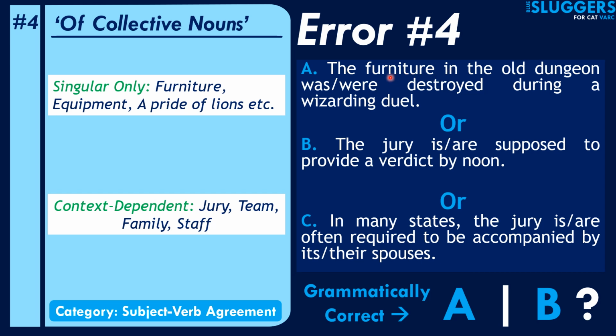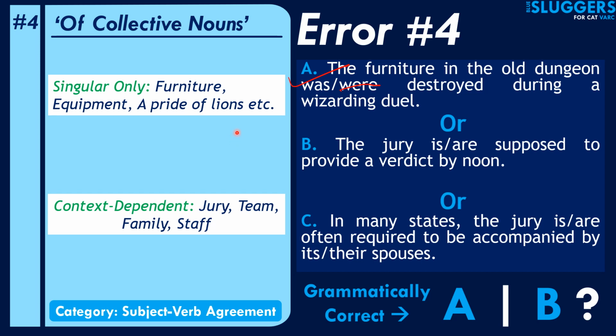So you can never say that the furniture in the old dungeon were destroyed during a wizarding duel. You always say the furniture in the old dungeon was destroyed. So were will be the incorrect form, was will be the correct form. You can have the plural of chair as chairs, and the plural of table as tables, but when you say furniture, it still continues to be an uncountable entity.